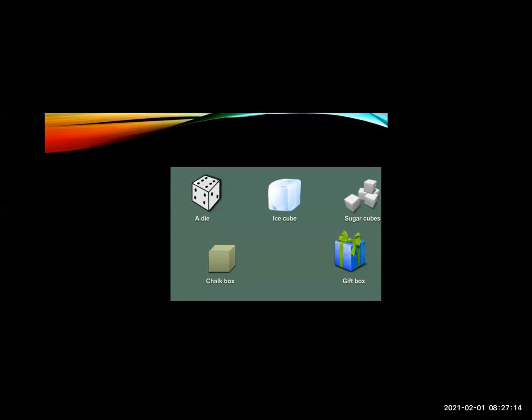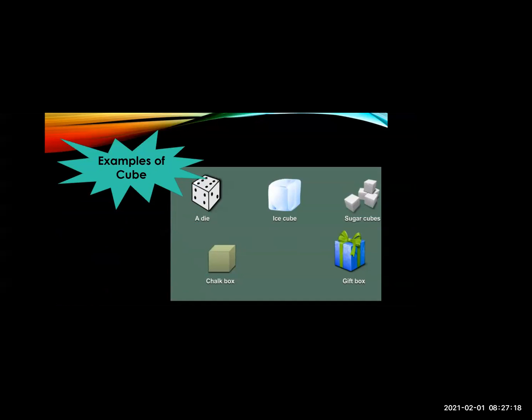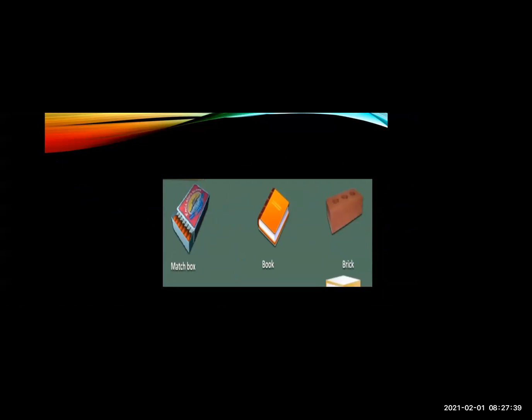It's a cube. Very good. These are some examples from real life. So these are examples of a cube: a dice, then ice cube, sugar cubes, chalk box, gift box. So this all comes under cube. Very good.